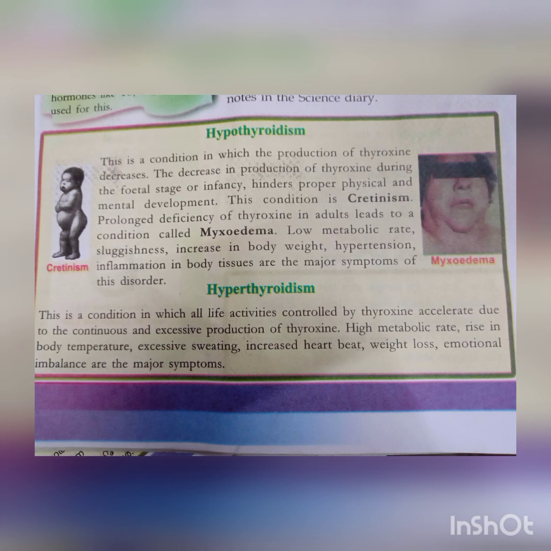You can see the figure. Look, myxoedema in adults, cretinism in children, when the production of thyroxine hormone decreases. Understood, no? Okay, what will happen? How can we identify such diseases?